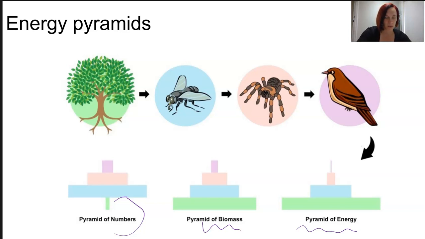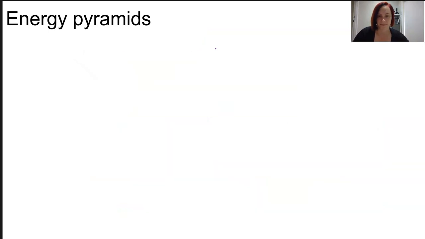For example, we might be talking about only 10 trees, but their biomass is quite substantial and enough to sustain a large number of flies in that first level of feeding. So it can give a broader picture of when an imbalance might occur, and so predictions can be made about the flow-on effects of changes in populations, based on drought or disease or whatever.